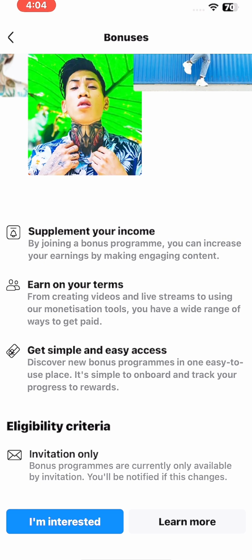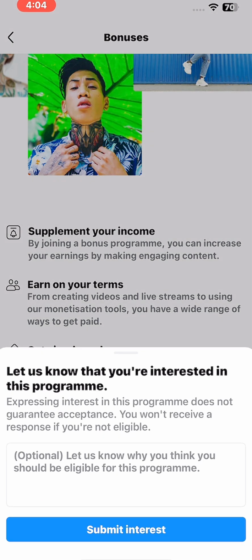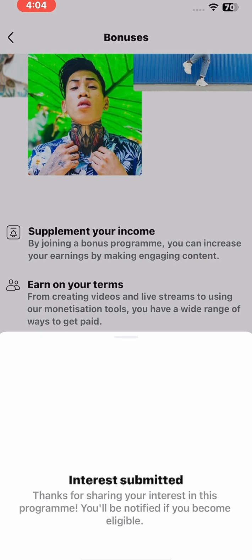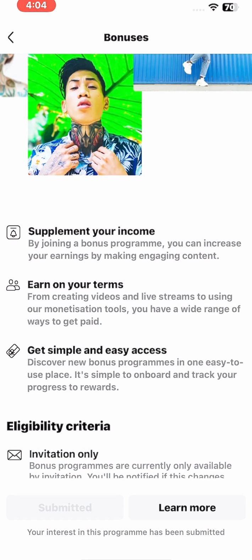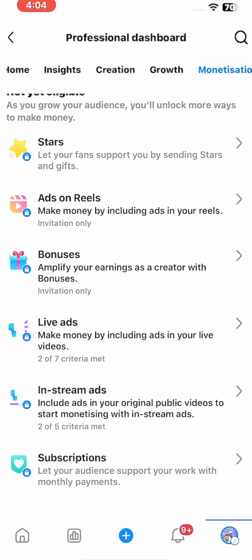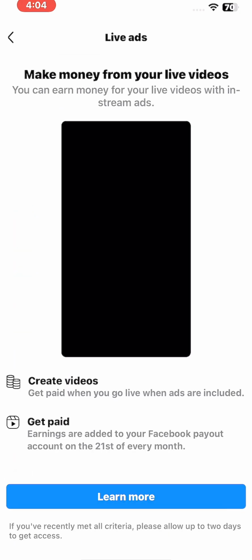It's simple to onboard and track. Now I want you to turn on I'm interested again. You click on it, give them a good reason, then click on submit. And as you can see, thanks for sharing your interest in this program. You will be notified if you become eligible. So this is awesome. Once you're done turning all this on, in two weeks' time just come back here and you will be able to see.